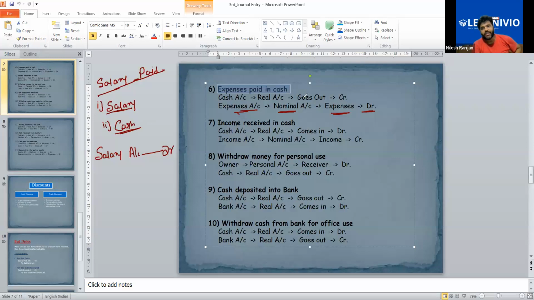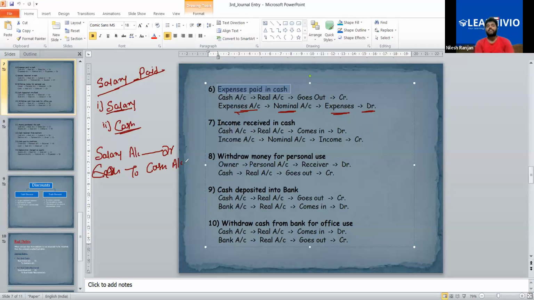The second item is cash. Cash is a real account, and when you are paying salary, it means cash is going out. So salary account debit to cash account. Actually, credit is not written in a journal entry. If you put "to" before any account, it means it is on the credit side, so you don't have to write or say it.